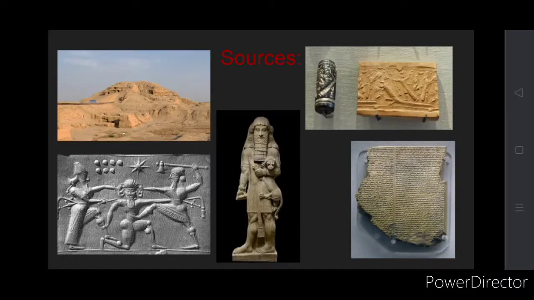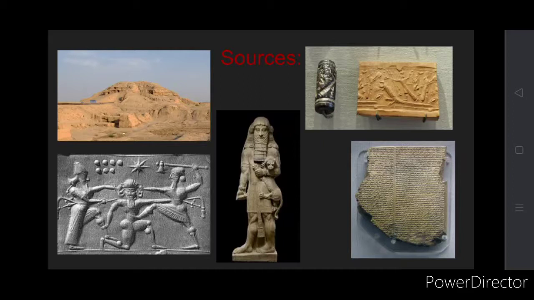And another major source of information about the Mesopotamian civilization is the Epic of Gilgamesh. The Epic of Gilgamesh is a book written by Gilgamesh, who was a king of Uruk. Uruk is a place in Mesopotamia and he was the king there. The picture in the middle is the person Gilgamesh, and he wrote a book on the Mesopotamian civilization, which is called the Epic of Gilgamesh.